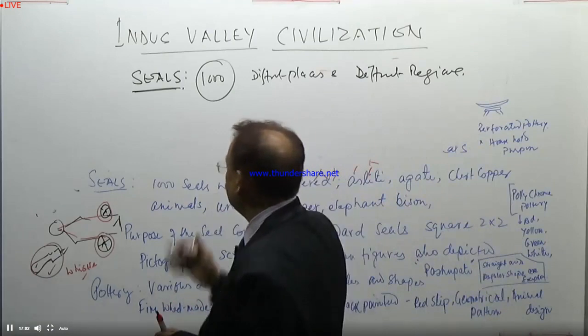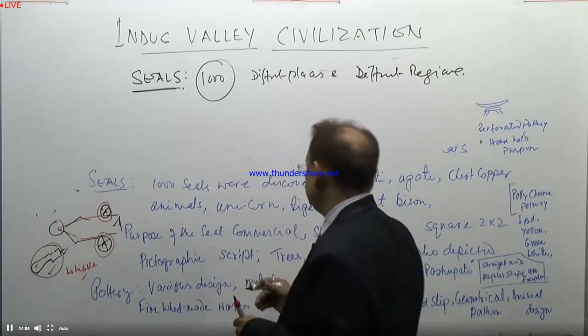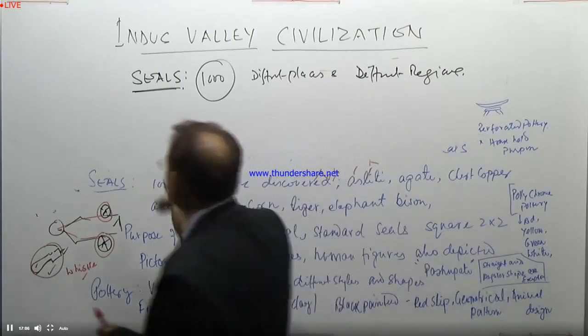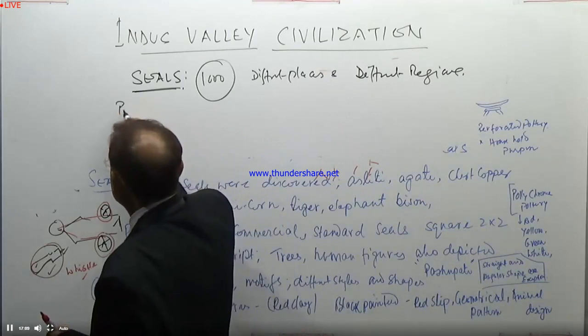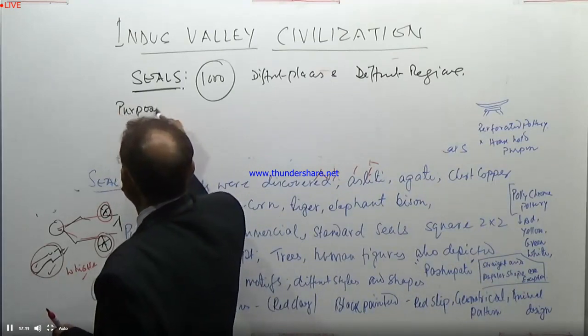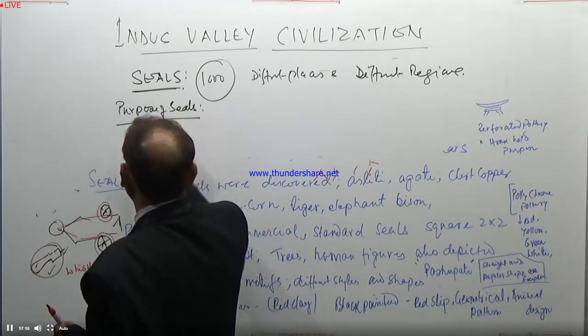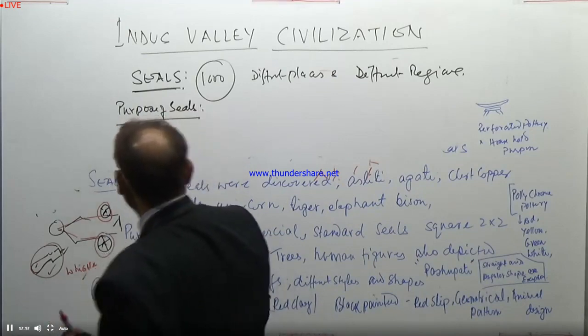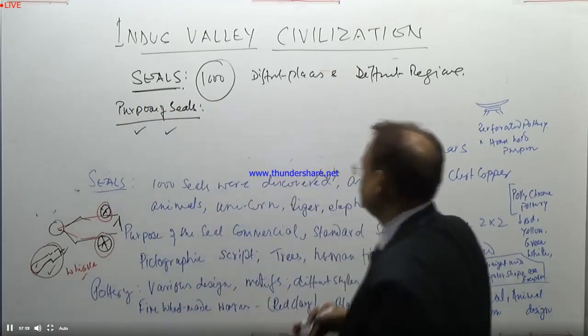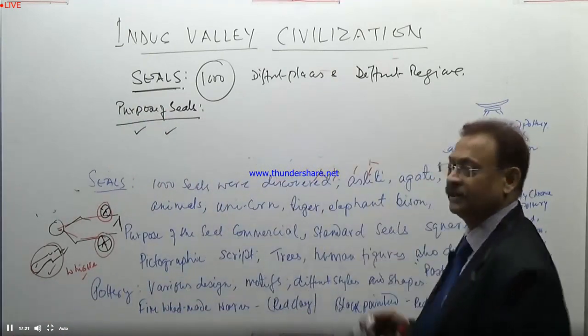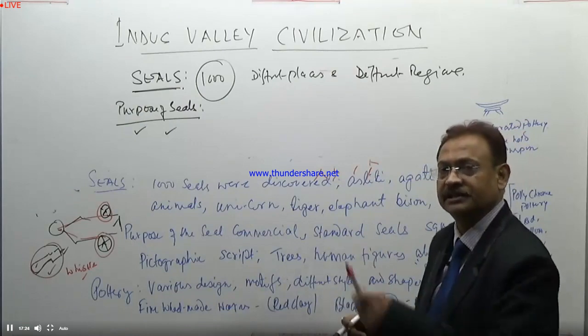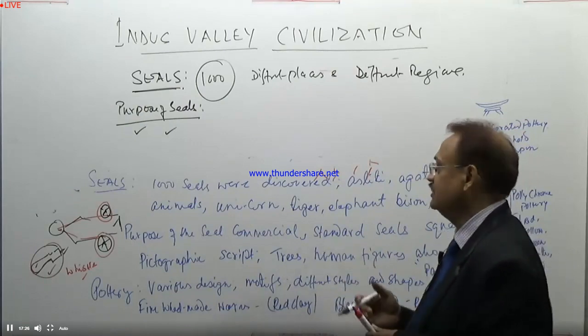The topicality of the topic and question is the purpose of the seals. This is one topic: what was the purpose of the seal?